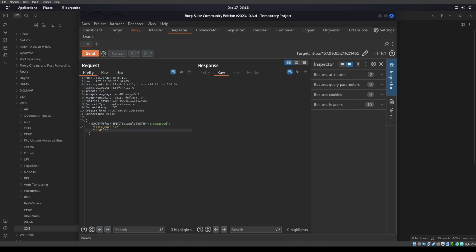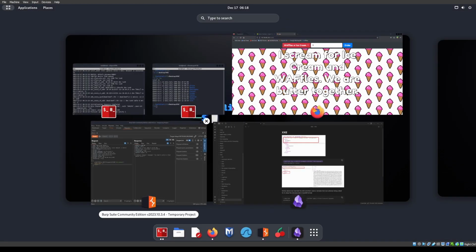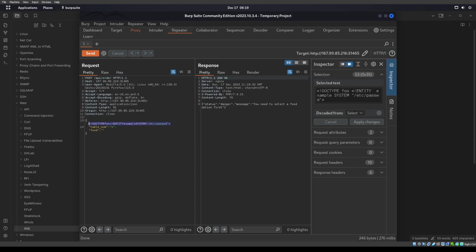So I'm just going to send this off and we're going to get a problem here. Definitely going to get something, a danger message. You need to select food or option first. Okay, so let's say food. That's not going to work like right there at all. That's a horrible copy and paste. I want to copy it more like this, like right here, how it actually is copied. It should have spaces in here and things like that. But for some reason it's not allowing me to put spaces in it. I can delete it. Okay, that's really strange. A couple spaces up here. Nope, that's obviously way too much for it, being able to put spaces into it. So looks like we have to try something else here.